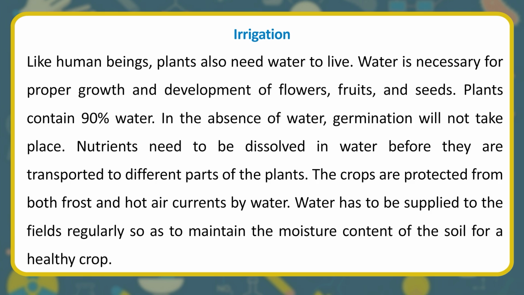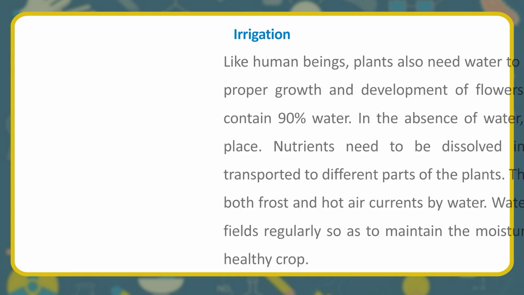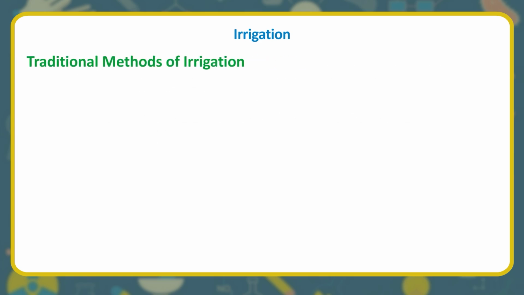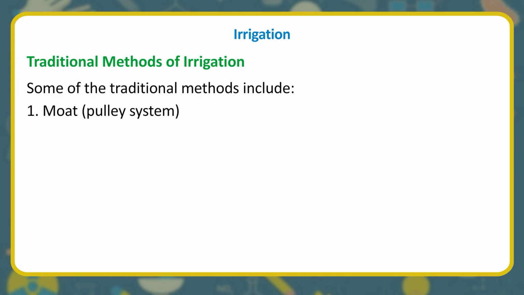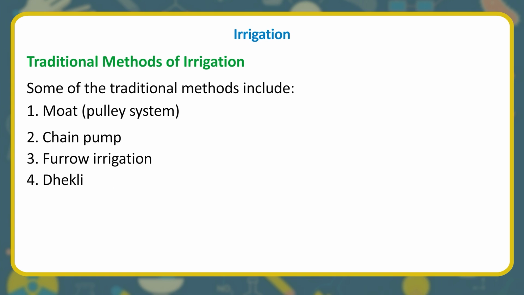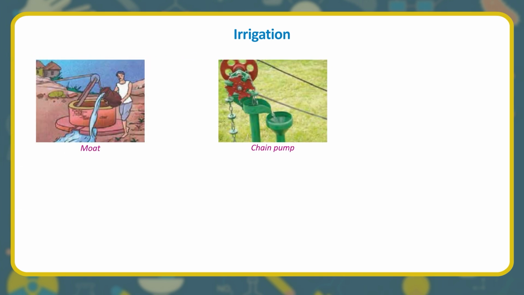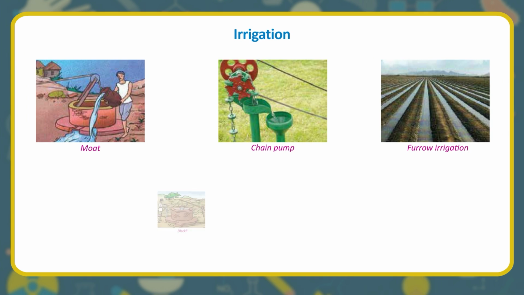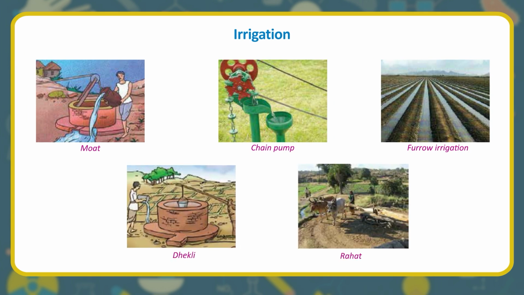Water has to be supplied to the fields regularly so as to maintain the moisture content of the soil for a healthy crop. Traditional methods of irrigation. Some of the traditional methods include: 1. Moat, pulley system. 2. Chain pump. 3. Furrow irrigation. 4. Dhekli. 5. Rahat, lever system.